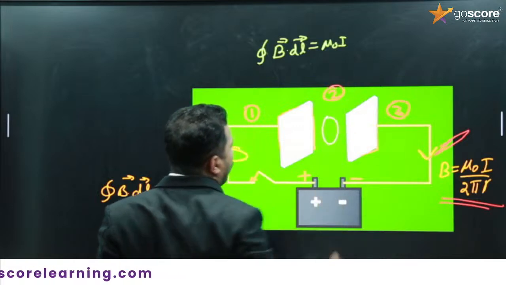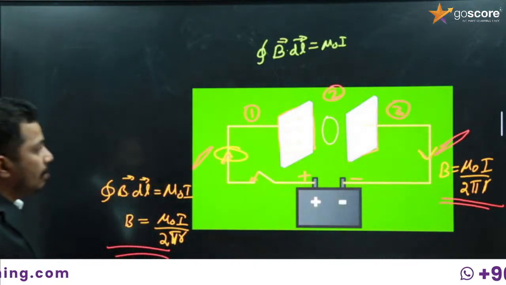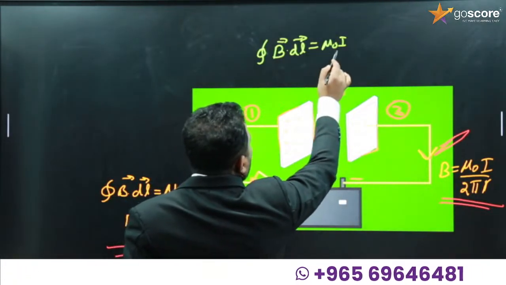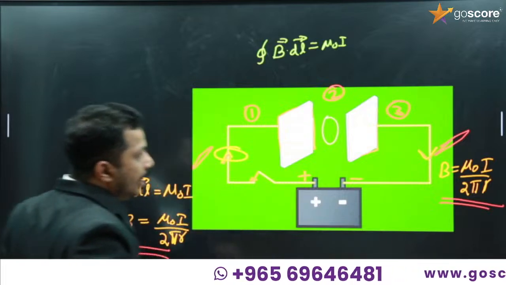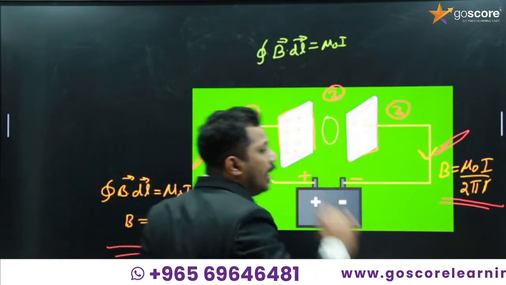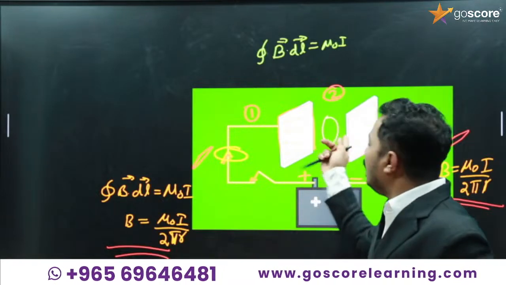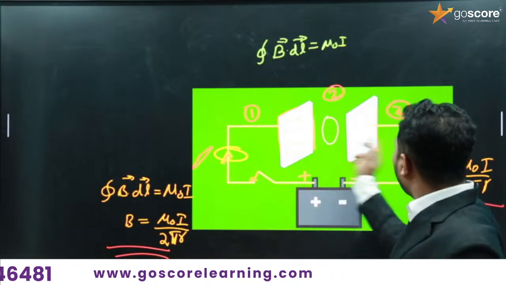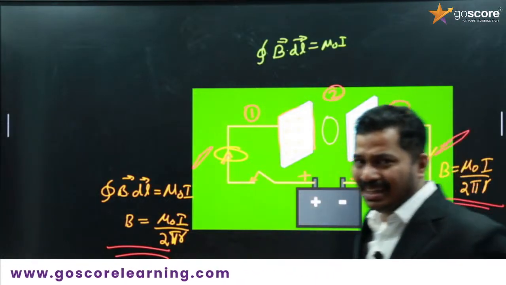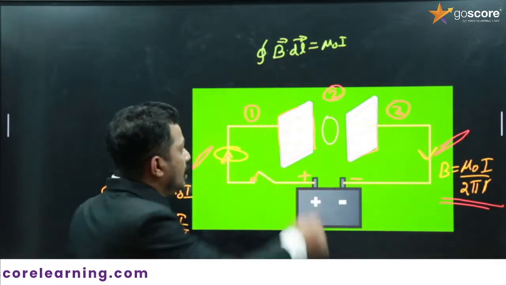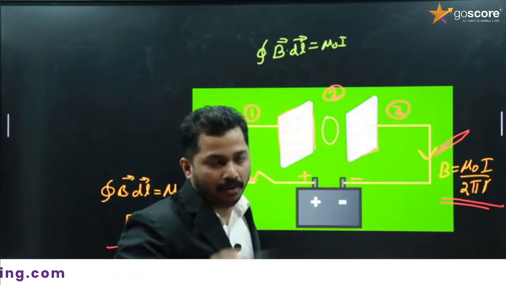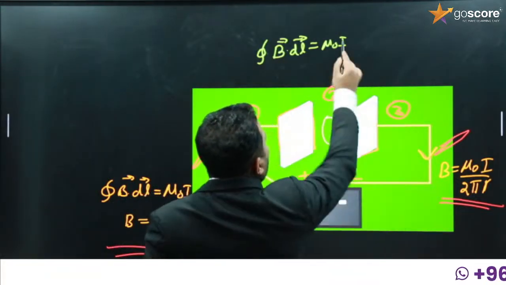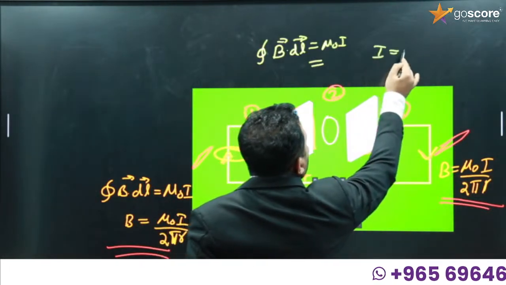So here I can imagine an Ampere loop. For the application of Ampere circuital law, we have to imagine an Ampere loop, right? So what is the current in this Ampere loop? As you know, these are two parallel plate capacitor plates. So this is the region in between the plates of a capacitor. In between the plates of a capacitor, there is no metallic conductor. A dielectric medium will be present, so there is no current flow. So in between the plates, there is no current flow, which means this I over here will be 0.